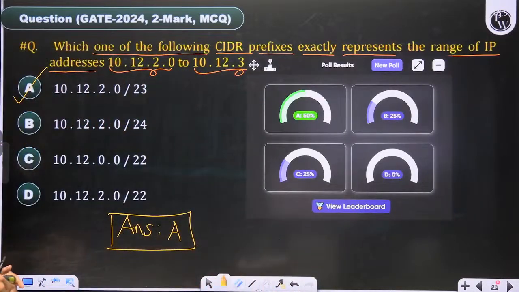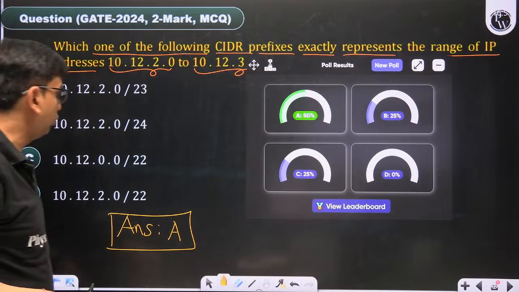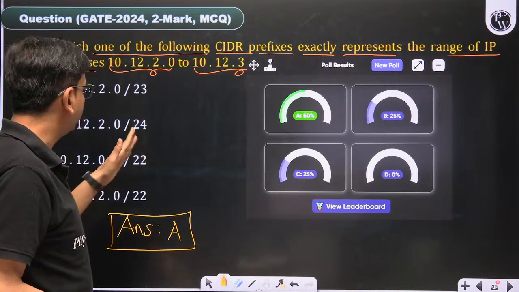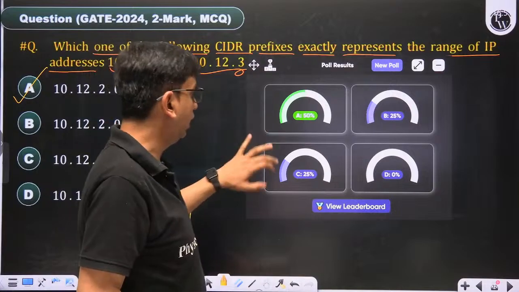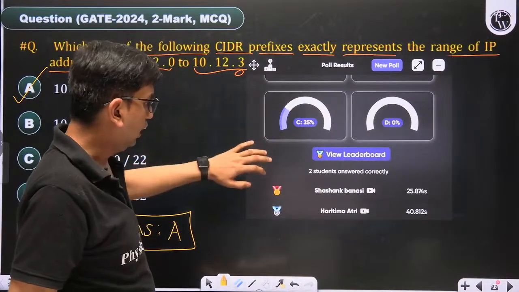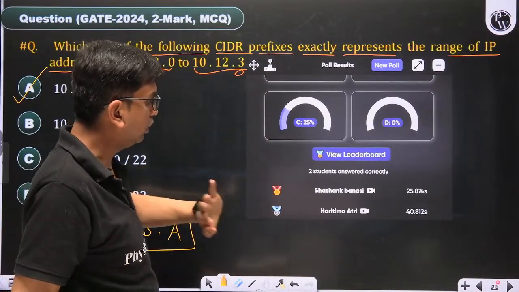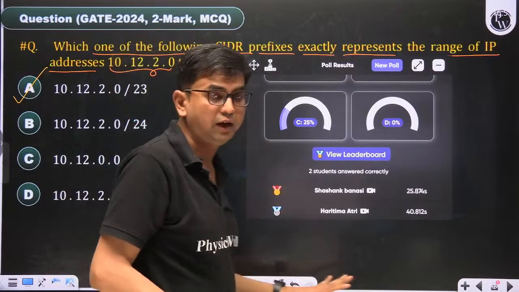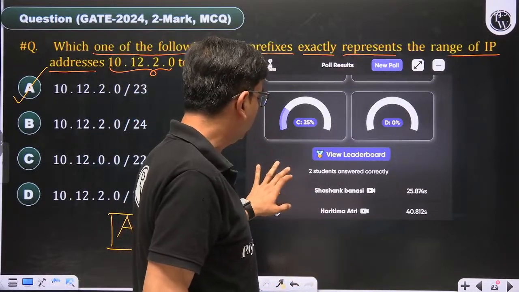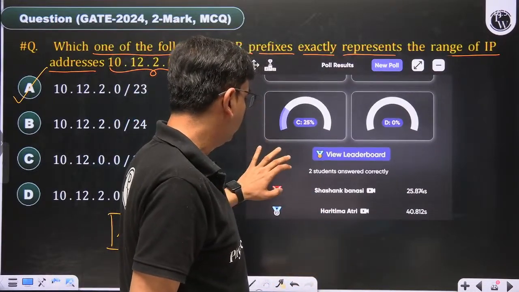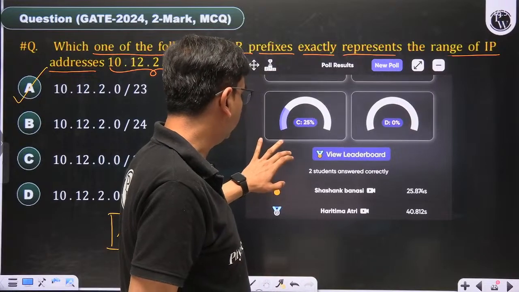50% of people have given the answer A, 25% have given the answer C, and 25% have given the answer B. So /22 is also wrong, and /24 is also wrong. The correct answer of this question is A. I am giving less time. This question should take 90 seconds to solve, but I am giving only 60 seconds.